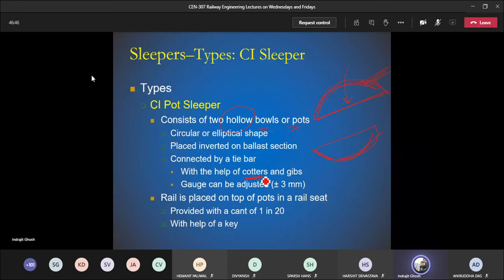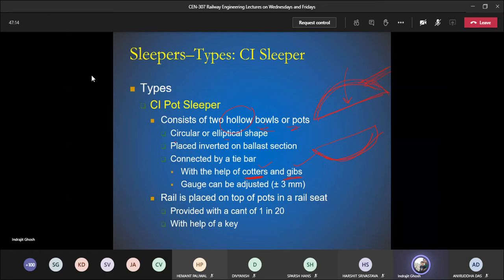For cotters, gibs, loose jaw and Bresta blocks, I will say that those are very good items for objective type questions like multiple choice. In competitive exams they ask questions like: cotters are related to which slipper?